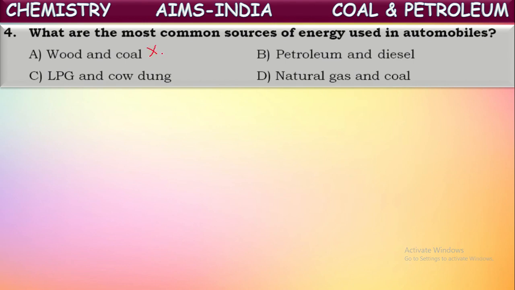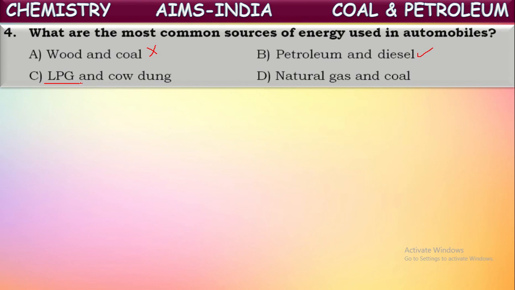Next, if you say petrol and diesel, yes, petrol and diesel are mostly used as fuels for automobiles. So, this is a correct answer. See the remaining also, LPG and cow dung. LPG nowadays is being used as fuel in automobiles. In heavy vehicles, in autos also, they're using CNG or LPG for automobiles.